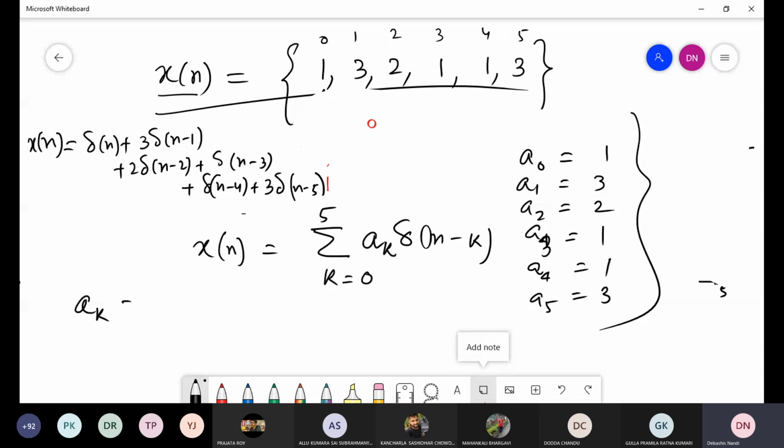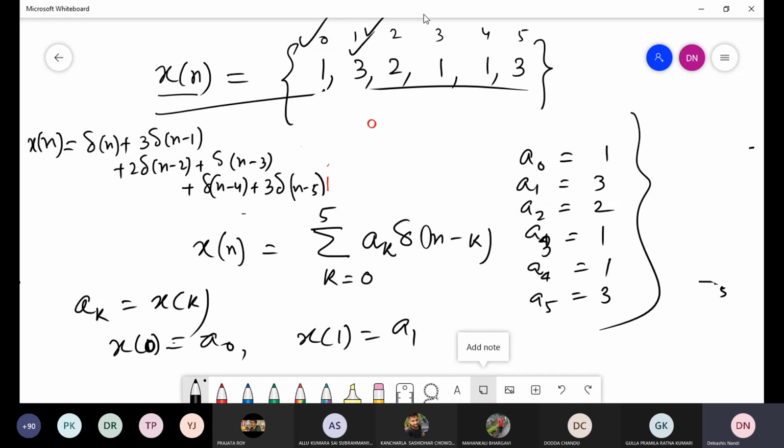Suppose this a k is equal to x k. Now, a k is equal to x k. We see this. What is x0? x0 is this one. That means this is equal to a0. What is x1? x1 is equal to obviously a1. Now, if a k is equal to x k, then I can replace this a k by x k. Clear?